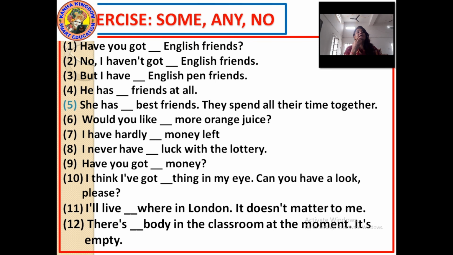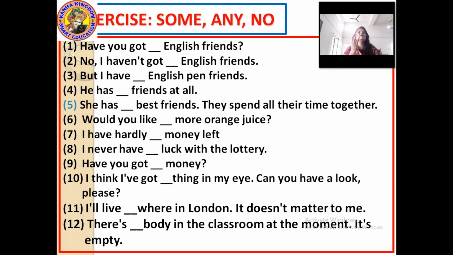I have hardly any money, because the sentence is not negative but the sense of the sentence is negative. So I have hardly any money left. I never have any luck with the lottery, because never is a negative word, the sentence is negative, so here we will use any. Have you got dash money? Positive sentence. Have you got some money?